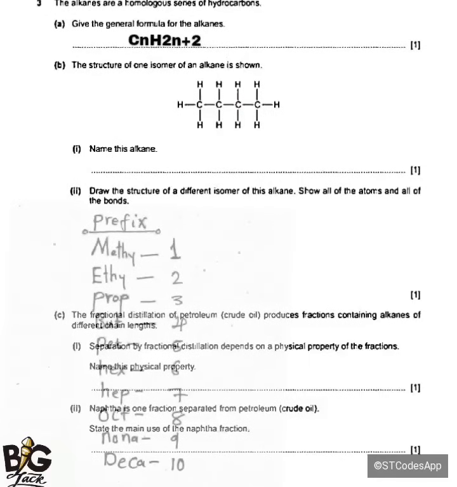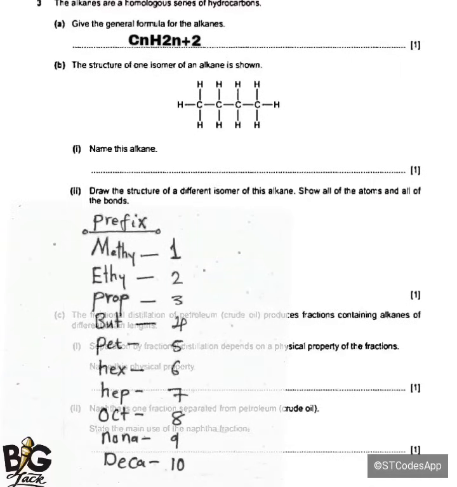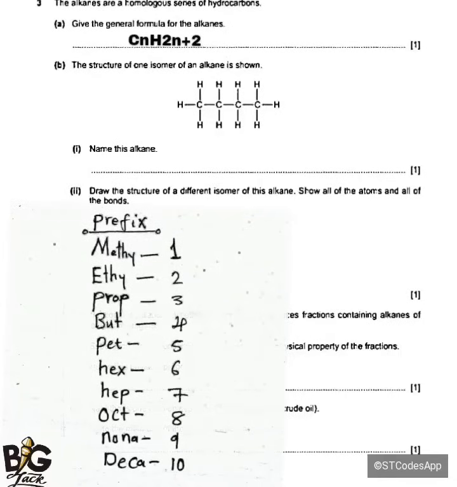Then we also have eth, which represents 2 carbon atoms. Since we are talking about alkanes, the first one, meth, is going to be methane, which contains 1 carbon atom and 4 hydrogen atoms.